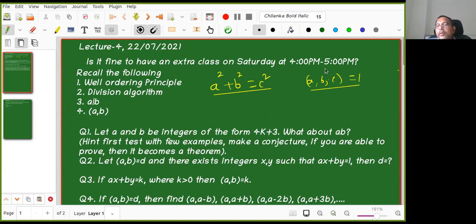Now if only this is given, then GCD of a, b need not be 1. But along with this I gave this one also, a square plus b square equal to c square. Then I am claiming that GCD of AB, GCD of BC, GCD of CA is equal to 1. Is the question clear now?